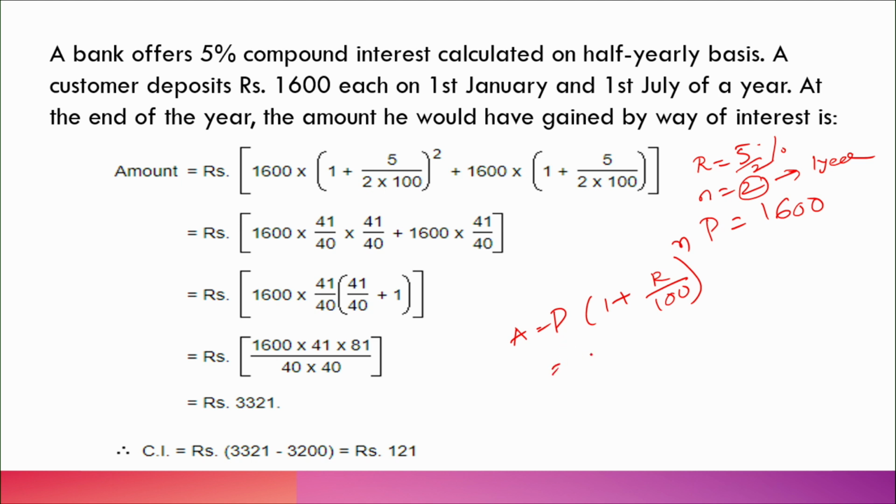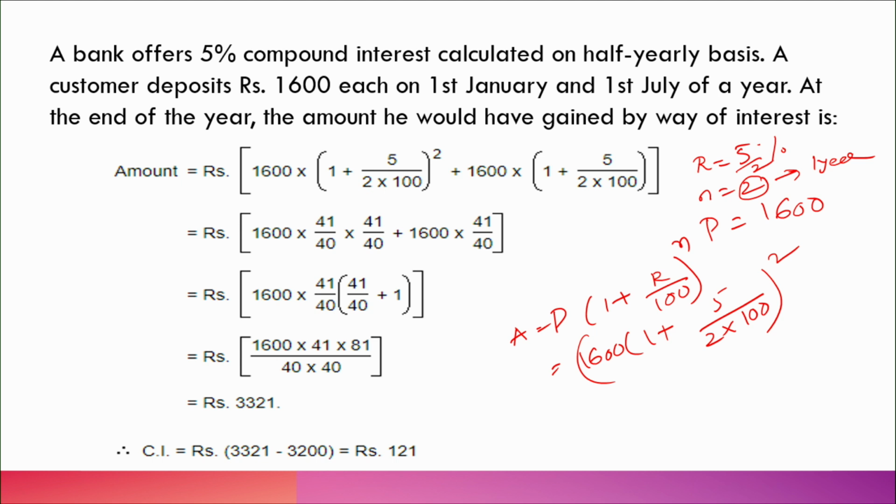So, P is how much? 1600, 1 plus R is how much? 5 by 2, okay, over 100. And what is n here? For 1 year, how many half years? We have 2 half years, or 2, correct? Okay. So, what value will come here now?